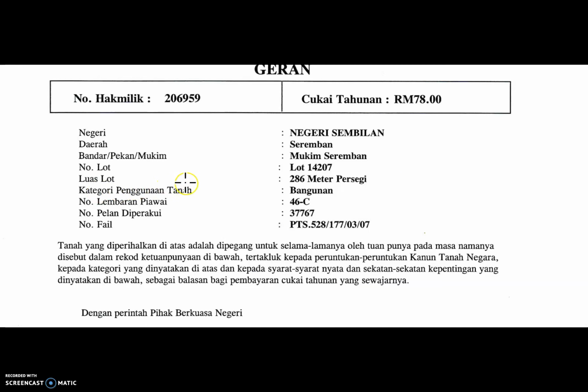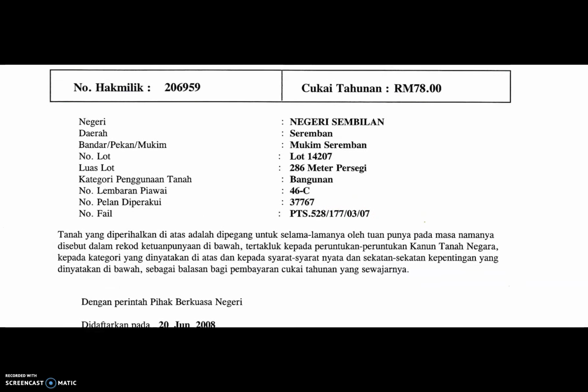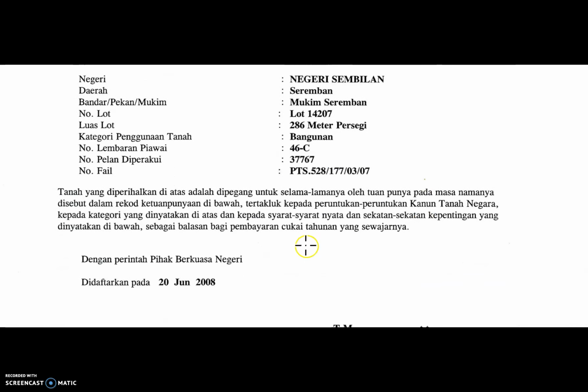Kategori penggunaan tanah, remember the category of land use just now was for building, bangunan. Nombor lembaran piawai, this is the plan, and then the file number for this land. Can we read?